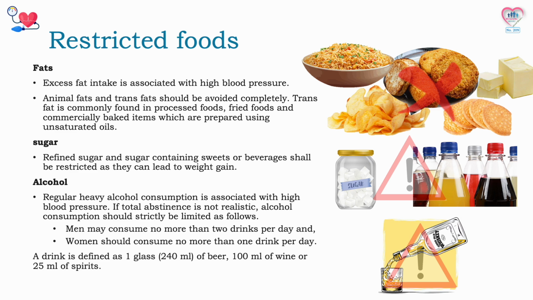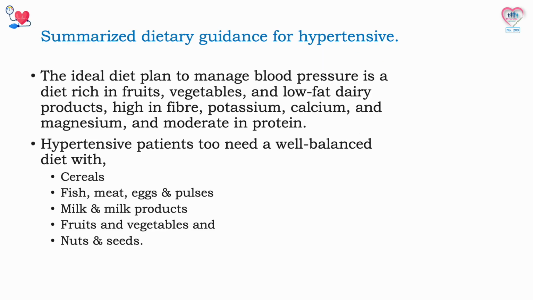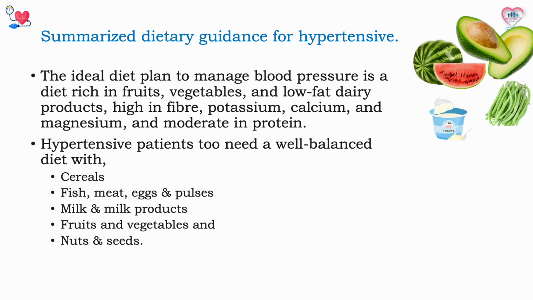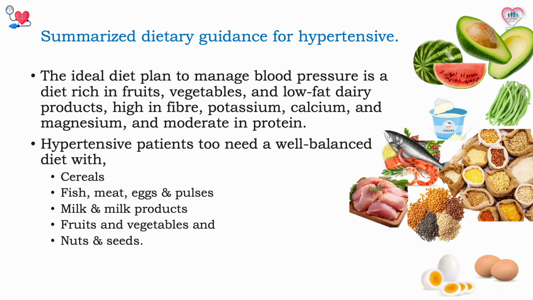So, if the dietary guidance for hypertensives is summarized, the ideal diet plan to manage blood pressure is a diet rich in fruits, vegetables, and low-fat dairy products, high in fiber, potassium, calcium, and magnesium, and moderate in protein. Hypertensive patients too need a well-balanced diet with cereals, fish, meat, eggs and pulses, milk and milk products, fruits and vegetables, and nuts and seeds.